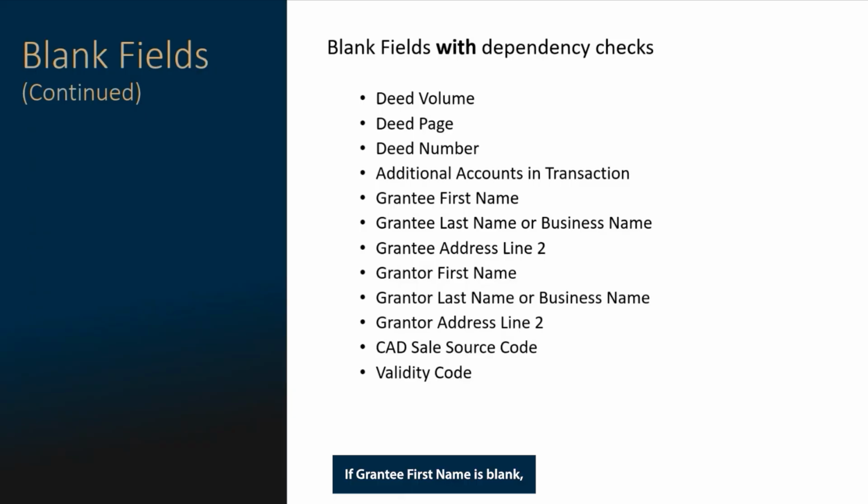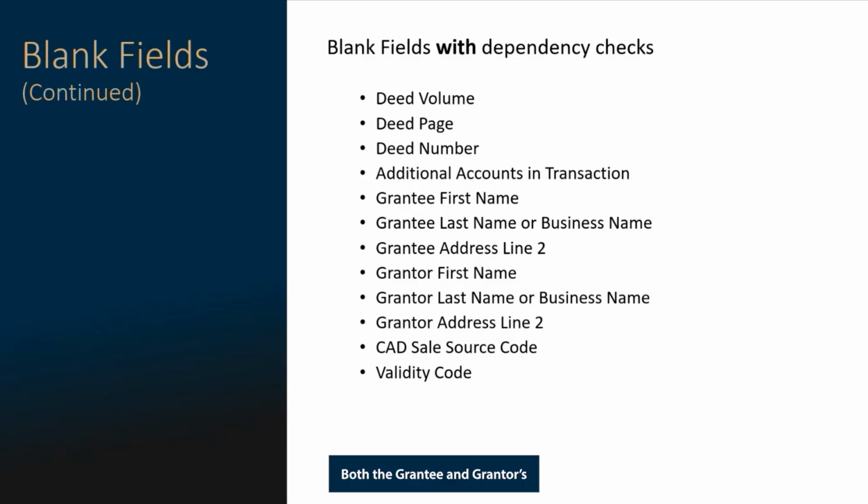If the grantee first name is blank, the grantee last name may not be blank. All transactions must have a corresponding grantee or buyer. If grantor last name is blank, grantor first name may not be blank. All transactions must also have a corresponding grantor or seller.